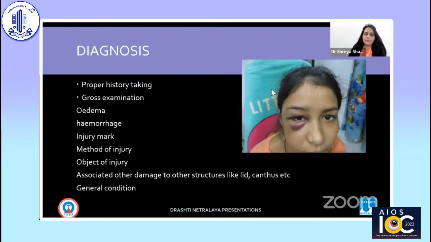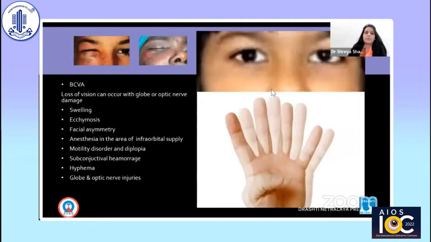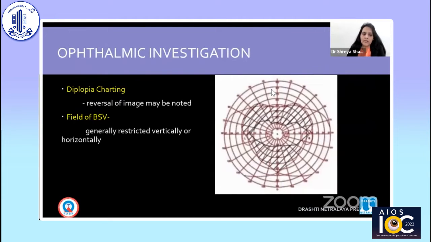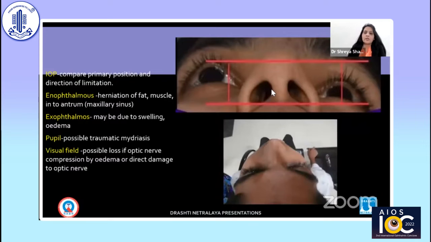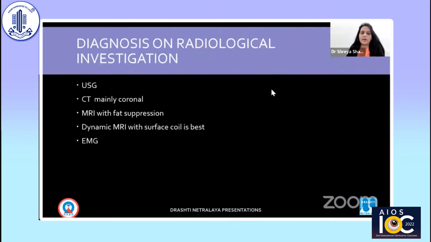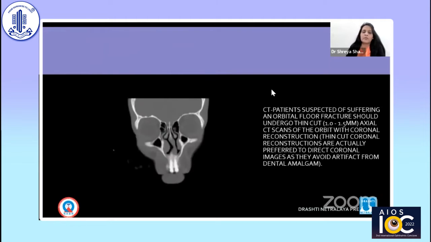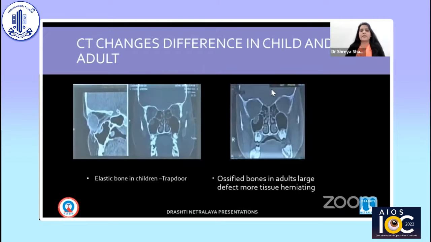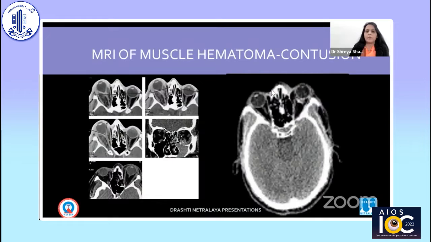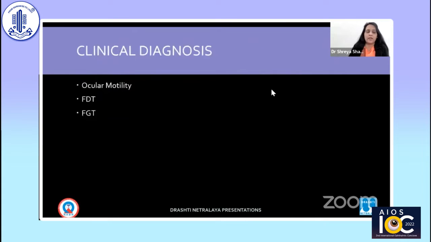So how to diagnose? We can diagnose with gross examination, which includes everything: hemorrhage, injury mark, diplopia charting, Hess screening, binocular field of vision, exophthalmometry, pupil examination, visual field, etc., along with radiological investigations like USG, CT, MRI, dynamic MRI, or EMG. So that guides us very well. And be aware that children usually have a trapdoor fracture. Here in MRI, muscle contusion is seen very well.